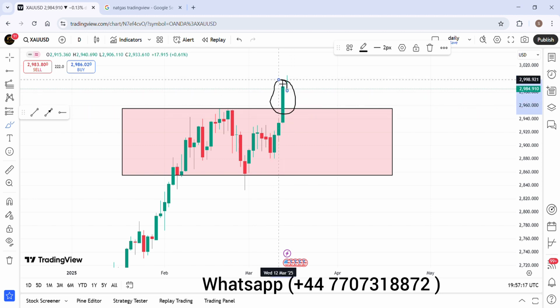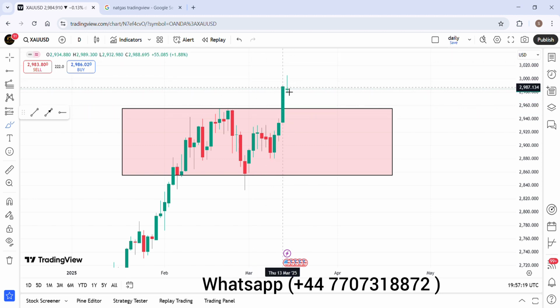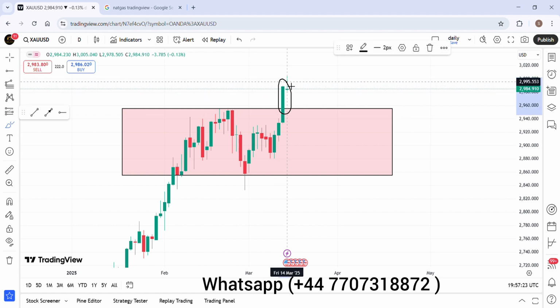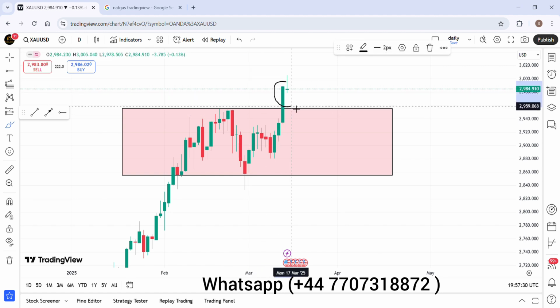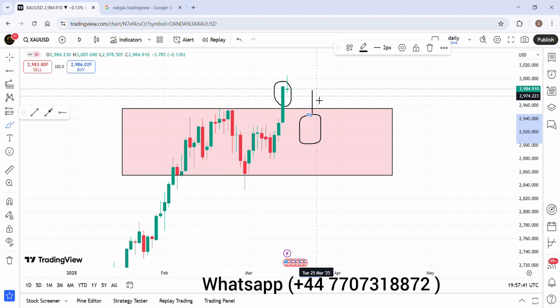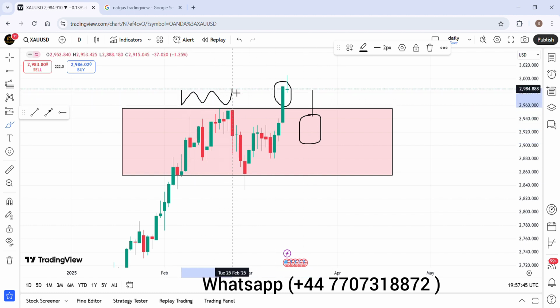Is this a fake breakout? What is your answer? No, this is not a fake breakout, because the market closed above the zone. If somehow the market made this wick like that and gave a closing like that, then we would think this is a fake breakout, because many people have placed their selling limits here, and their stop loss is just above the zone.